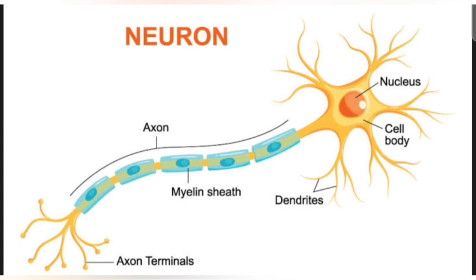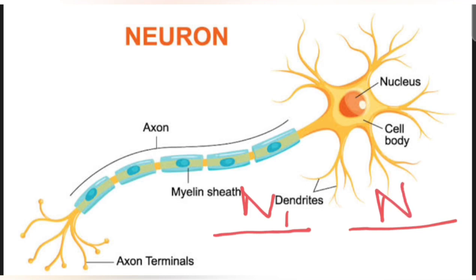Now, a neuron receives messages from one part of the body and conducts them to other parts to initiate a response. I have already talked about stimulus and response previously. The neurons are not in direct contact with each other. I have already shown you the picture in the online class: suppose this is neuron 1, and then there is a gap, then there is neuron 2.